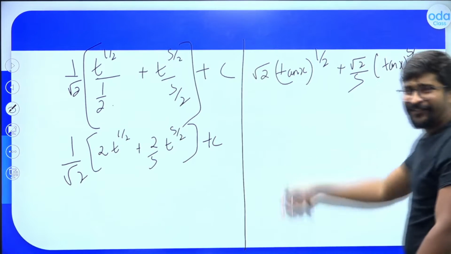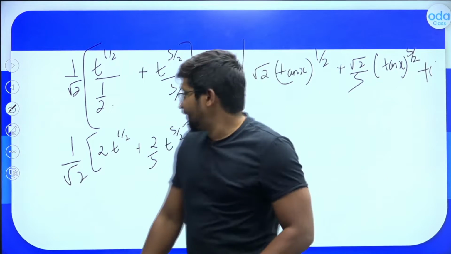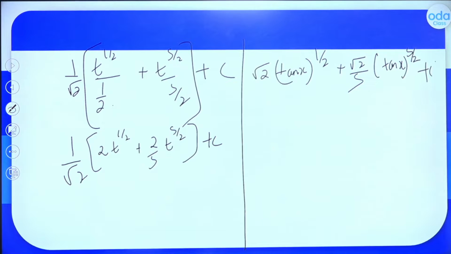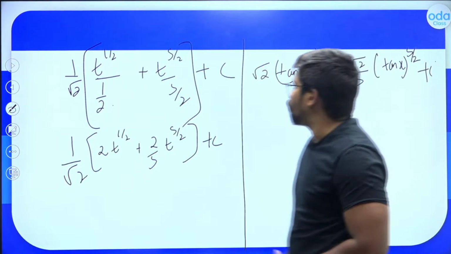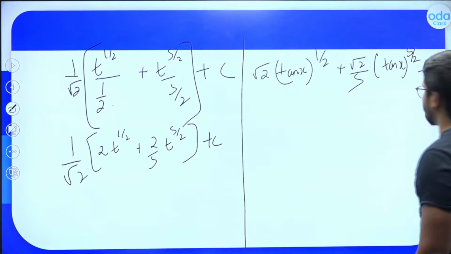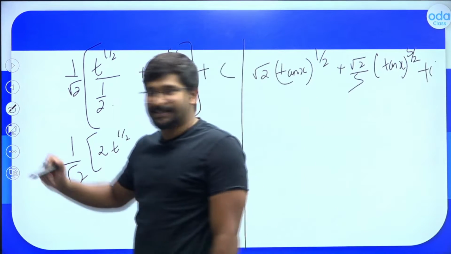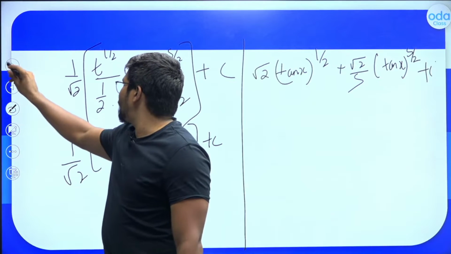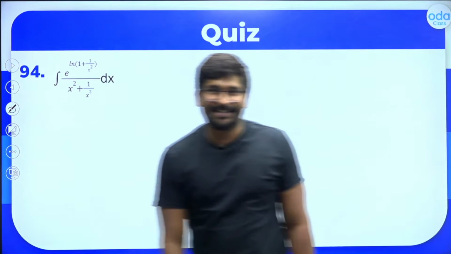This should be the final answer now, right? Very simple. So root 2 times of tan x raised to 1 by 2 plus root 2 divided by 5 times of tan x raised to 5 by 2 plus c is the answer, sir. All good, my dear sirs and madam? Everyone fine with it?